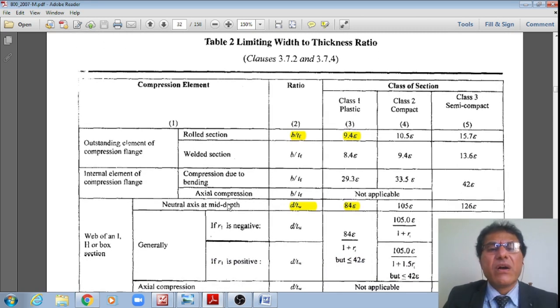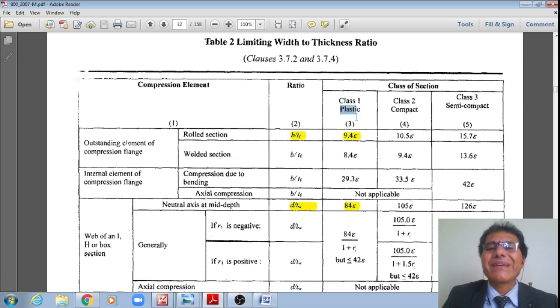Now for axial compression due to bending, right? Internal elements of the compression plane, you please see this. Internal elements for the compression plane, compression due to bending. Therefore, b by thickness of the plane or d by thickness of the plane, right?